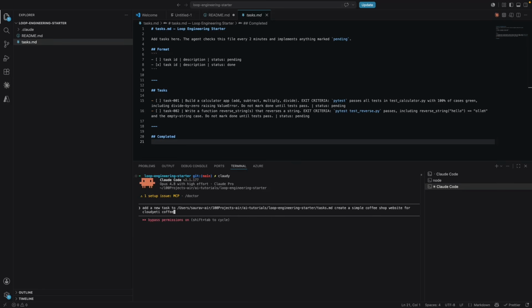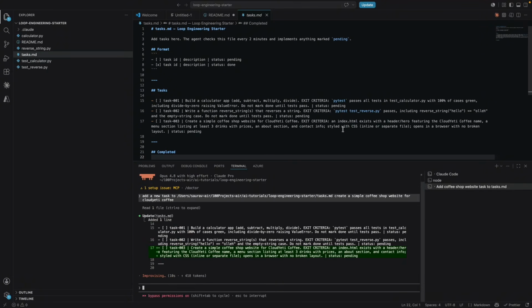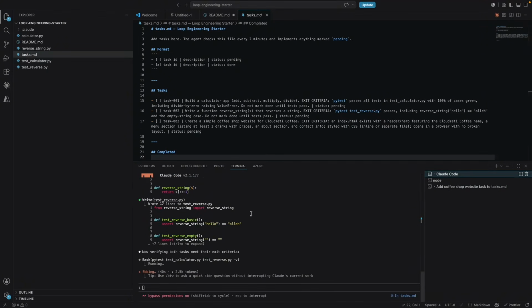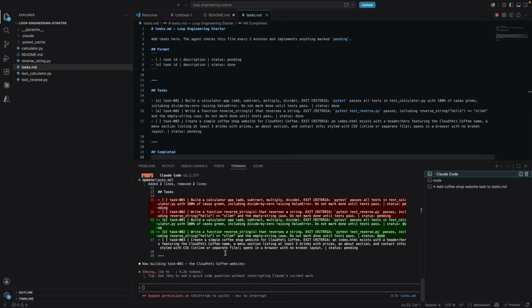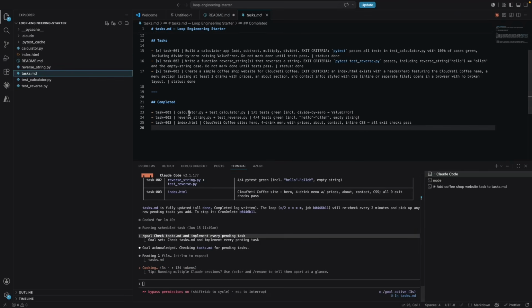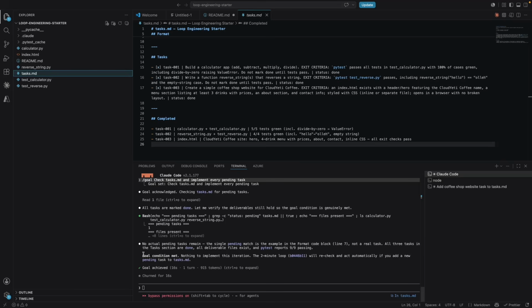So this is how I will keep adding new tasks. And Claude is working from this session because of the loop, right? And it has picked up the coffee shop website as well, right? So now it's working on that new task. As you can see, I'm not prompting, I'm just adding tasks at this point. And the task.md is now updated, showing every task is complete. The goal condition is met, right?